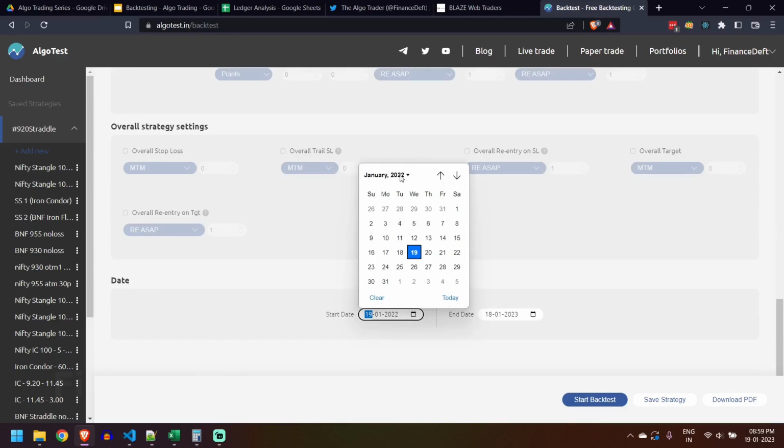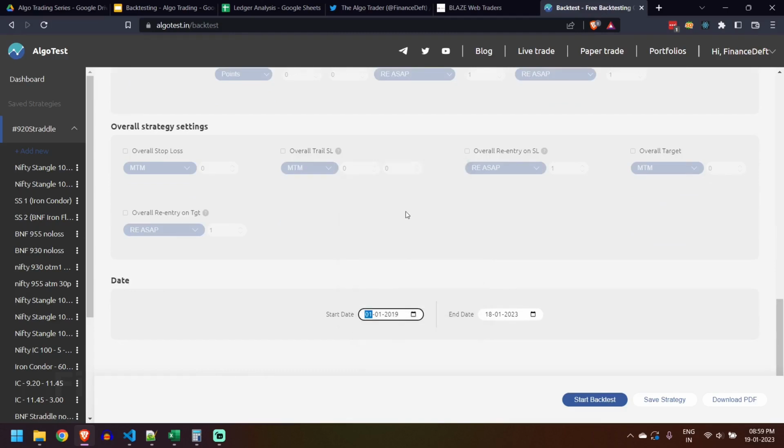And now you have to change the date, and we'll start from the beginning. Algo Test has data from Feb, because that is when Nifty expiry started. So let us start testing. The testing takes about 1 to 2 minutes. We'll come back when the testing is done.